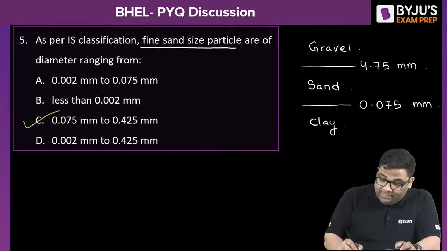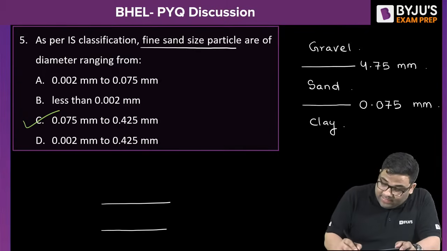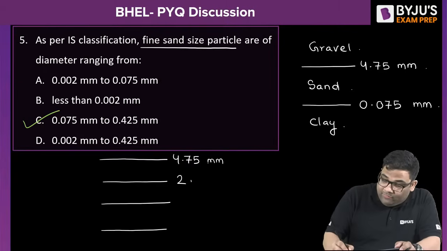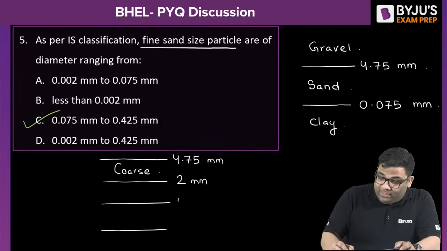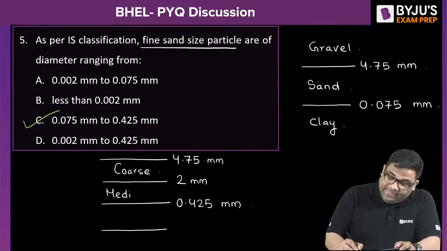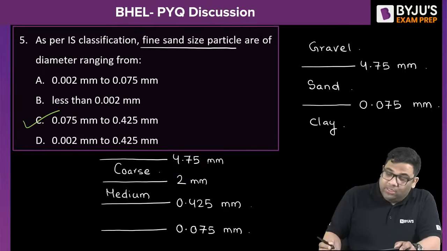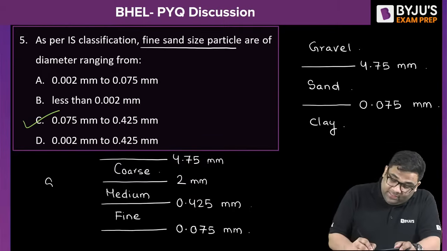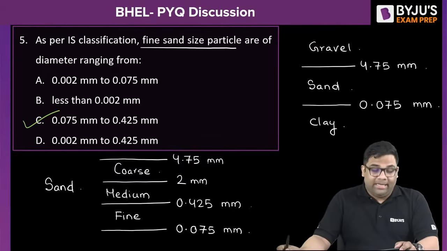Now in sand also there are 3 classifications. If it is 4.75 to 2 mm, we call that coarse sand. If it is between 0.425 mm and 2 mm, I'll call that medium sand. And if it is from 0.075 mm to 0.425 mm, I'll call that fine sand. So this is the classification and they have asked it. Let us solve the next question.